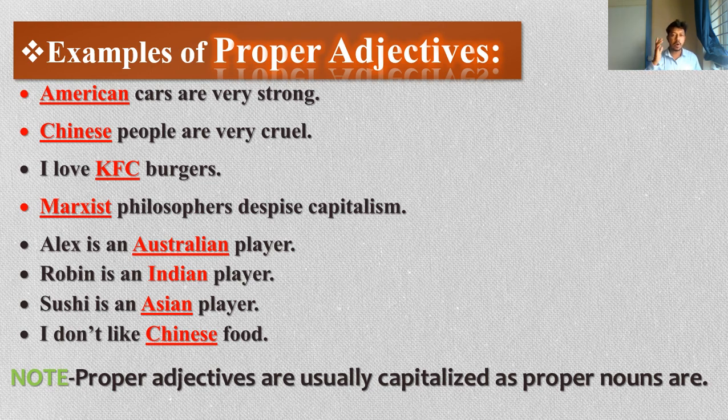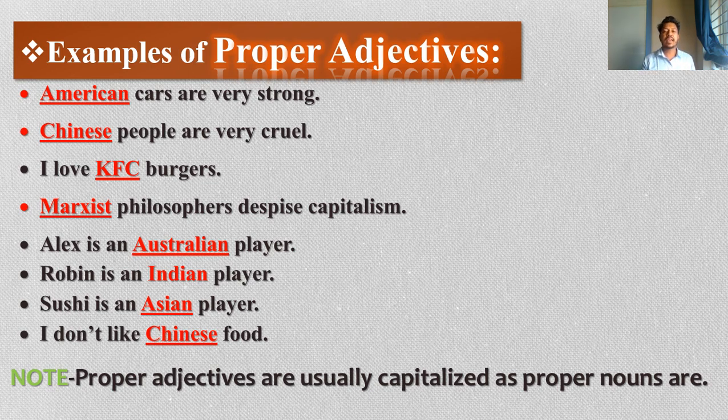So here proper adjectives are coming from proper noun. Cars are modified by the name American. Next, Chinese people are very cruel. People is a noun, modified by Chinese. Here is the proper adjective.